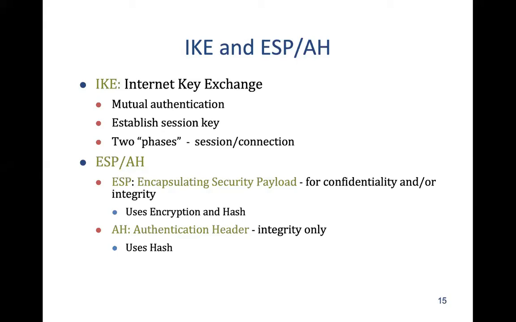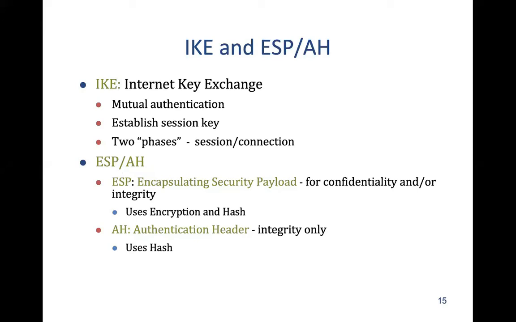The two types of headers that we are going to use are ESP and AH. ESP is Encapsulating Security Payload, and AH is Authentication Header. Now, when we use ESP, remember the E, although it stands for encapsulation, we can think in terms of encryption and hash. Encryption and hash both are used.